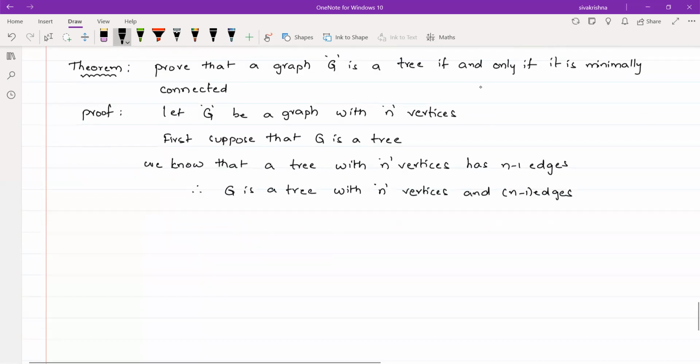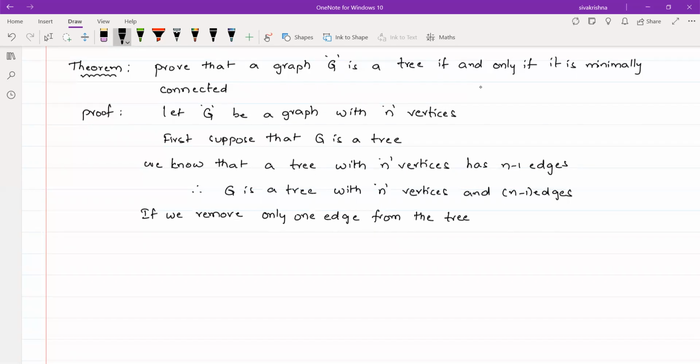Okay, right. So if we remove only one edge from the tree G, then G has n minus 2 edges and it will be disconnected.